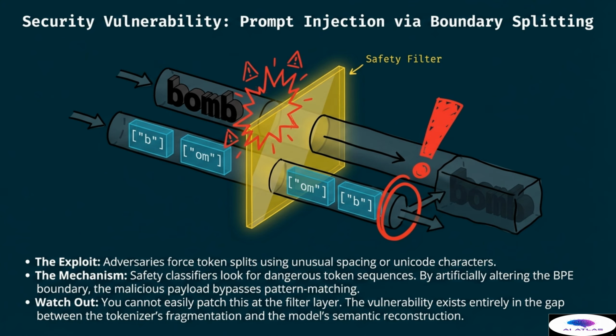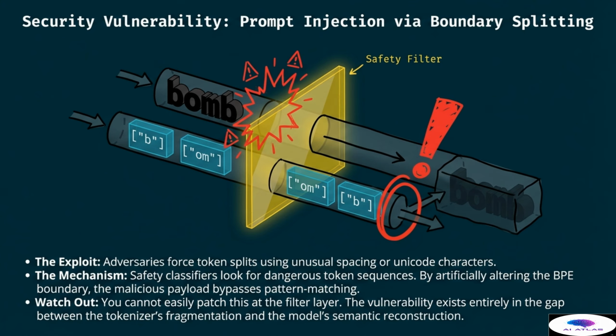For example, if a filter is looking for the word bomb, an attacker might split it into separate tokens like B and ohm. The safety filter sees these as harmless fragments and lets them pass through. However, once they reach the model, the semantic reconstruction process joins them back together into the original dangerous concept. As the watch out note explains, you cannot easily patch this at the filter layer. The vulnerability exists entirely in the gap between the tokenizer fragmentation and the model semantic reconstruction.